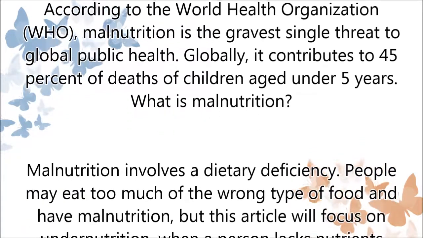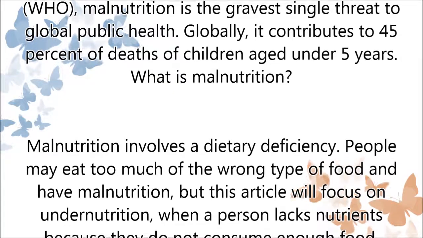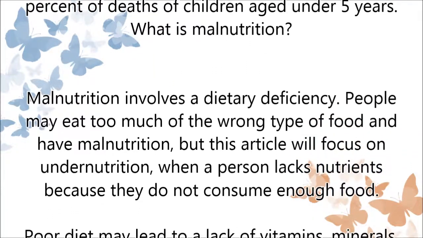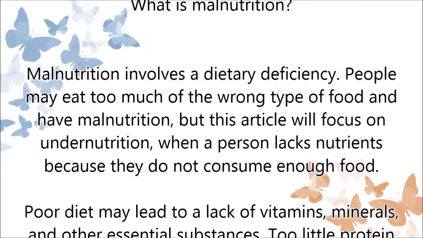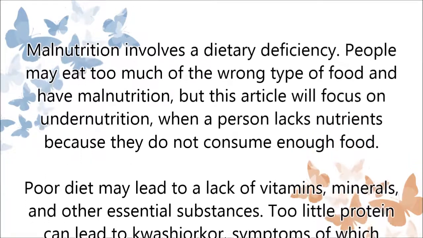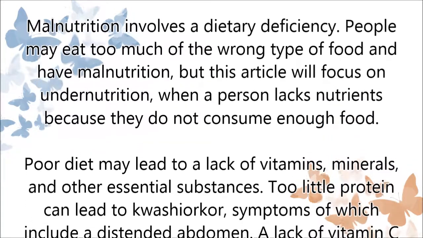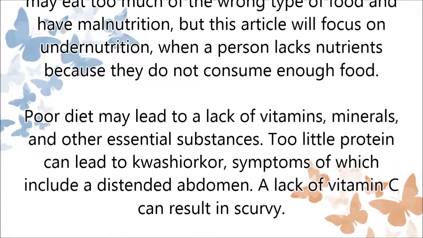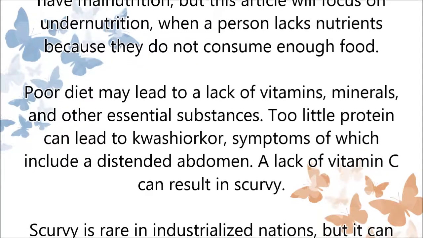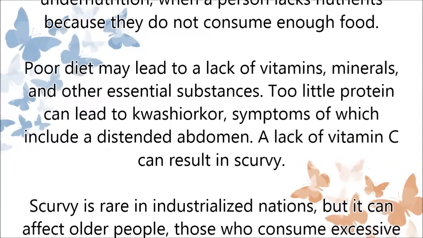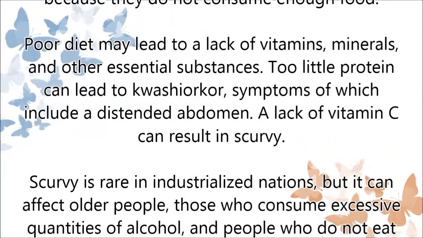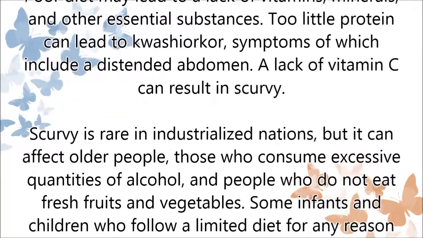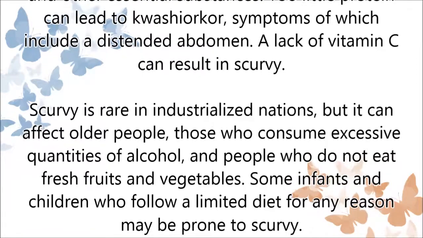What is malnutrition? Malnutrition involves a dietary deficiency. People may eat too much of the wrong type of food and have malnutrition, but this article will focus on undernutrition, when a person lacks nutrients because they do not consume enough food. Poor diet may lead to a lack of vitamins, minerals, and other essential substances. Too little protein can lead to kwashiorkor, symptoms of which include a distended abdomen. A lack of vitamin C can result in scurvy.